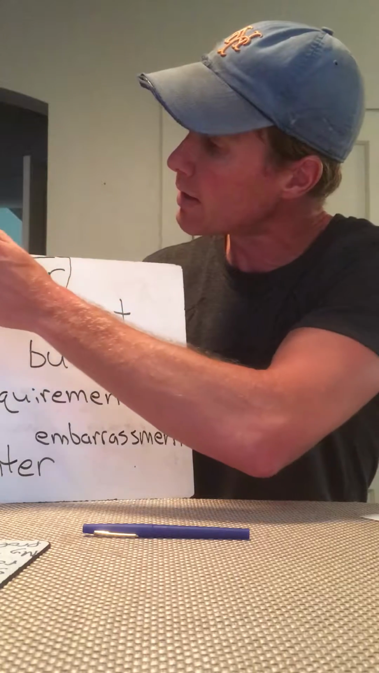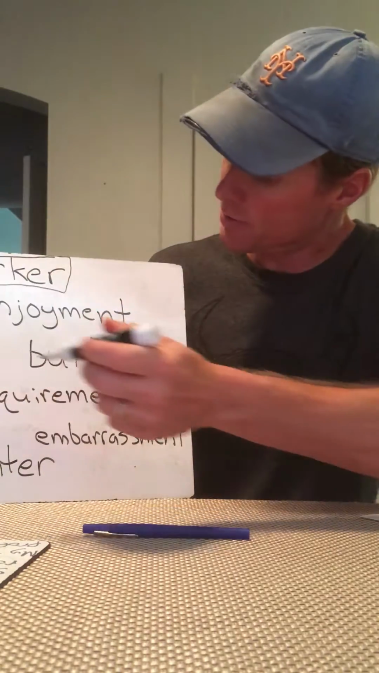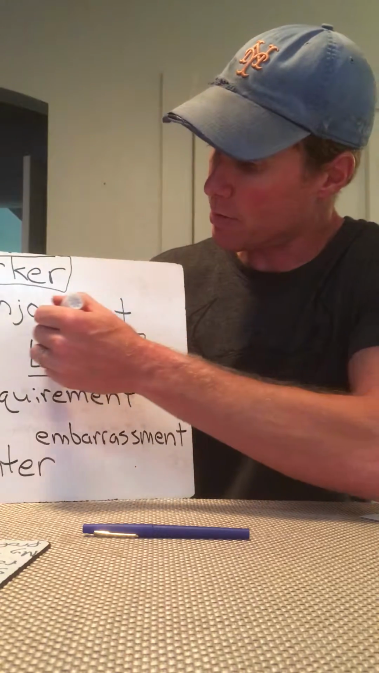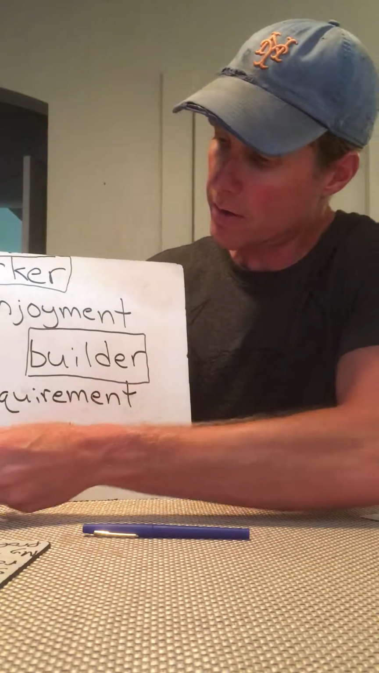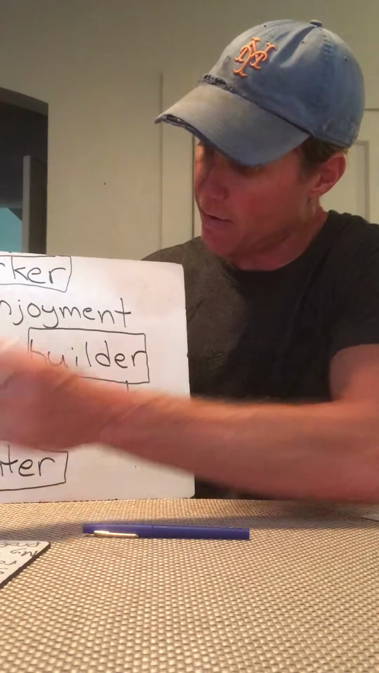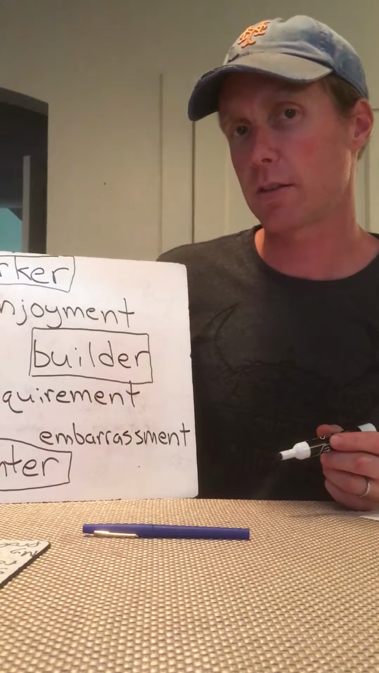We're going to go ahead and put a rectangle around the word worker. Builder ends with the same two letters. We're going to put a rectangle around builder. Fighter ends with the two same letters. We're going to put a rectangle around fighter. Anything else that you saw that was the same?